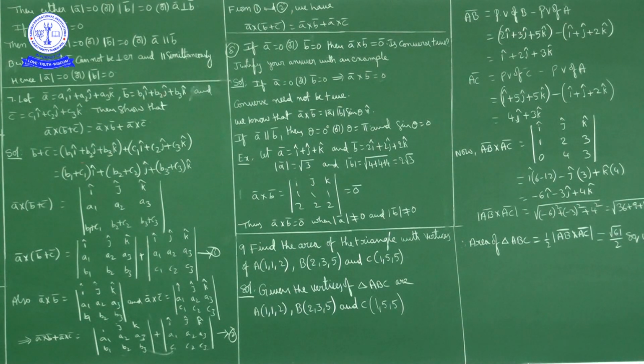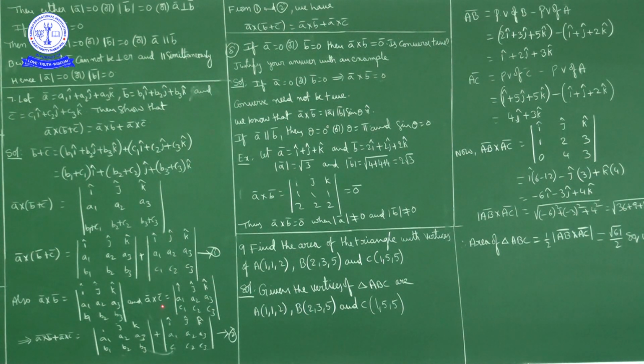Now the right hand side, what do we have on the right hand side? Right hand side is a bar cross b bar plus a bar cross c bar, no? Now a bar cross b bar is what? Determinant of i j k, a1, a2, a3, b1, b2, b3. This is a bar cross b bar. And a bar cross c bar is the determinant of i cap, j cap, k cap, a1, a2, a3, c1, c2, c3.